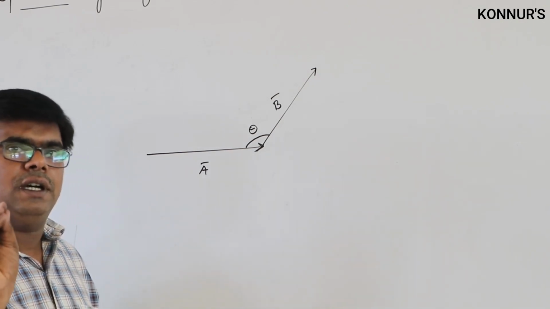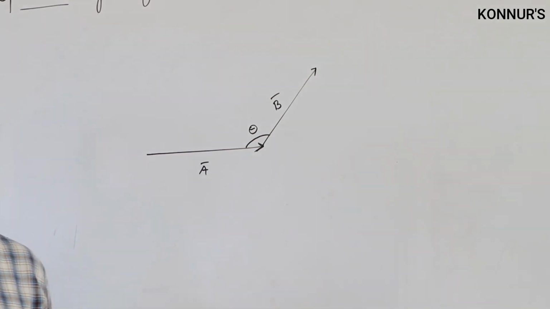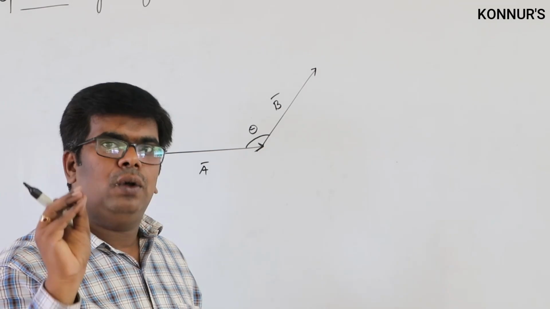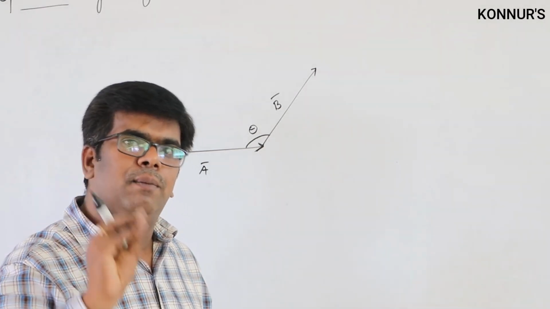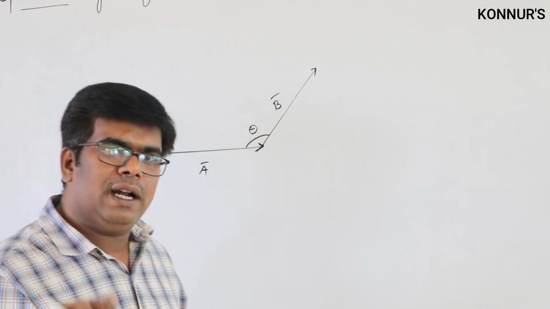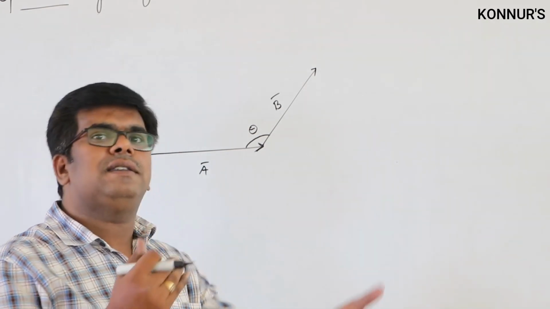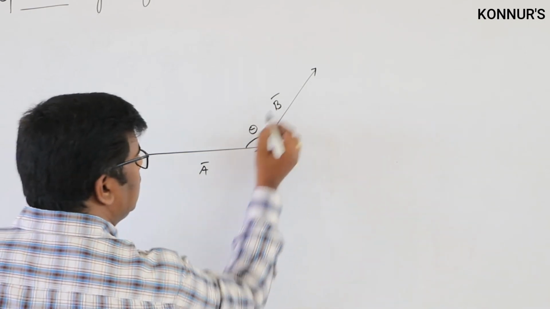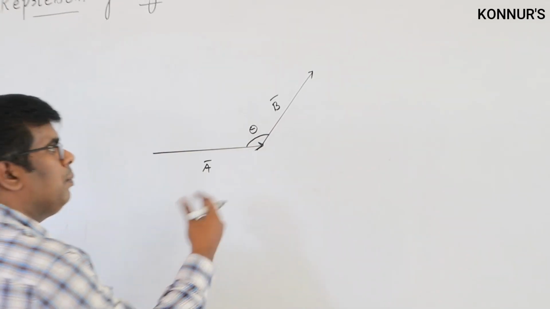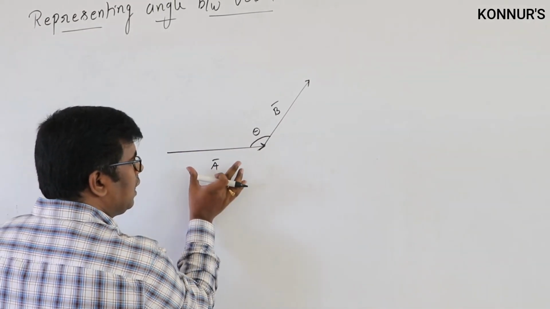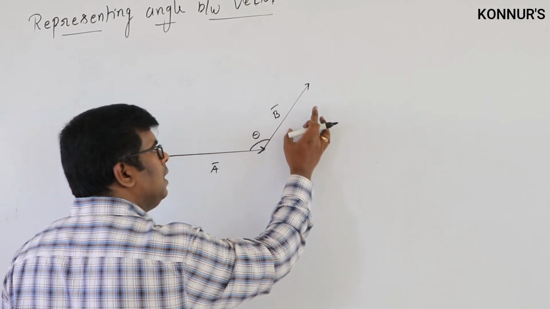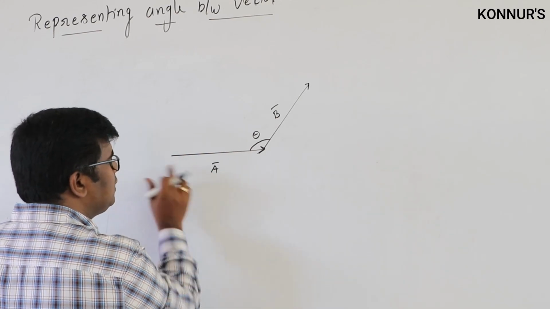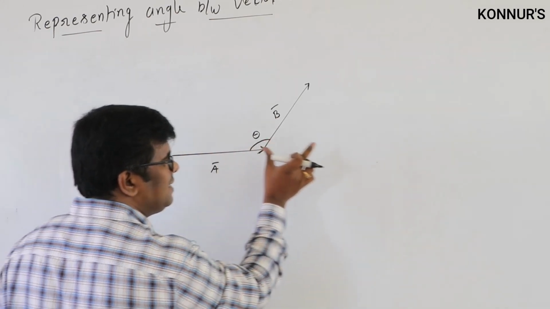What is the procedure to know the angle between the vectors? Whenever you are representing the vectors, you should check whether the tails are at the same place. If the tails are not at the same place, you should displace the vector parallel to itself. Let us suppose here the tails are not at the same place. So to represent the angle, I am displacing either vector A bar or vector B bar. In this case, I am displacing the vector A bar parallel to itself.